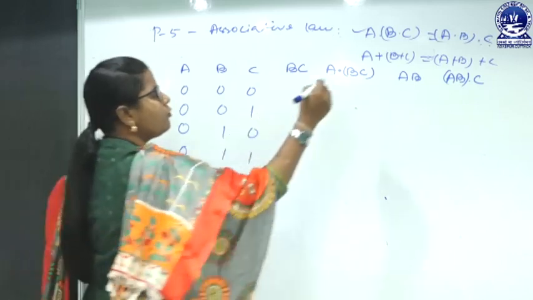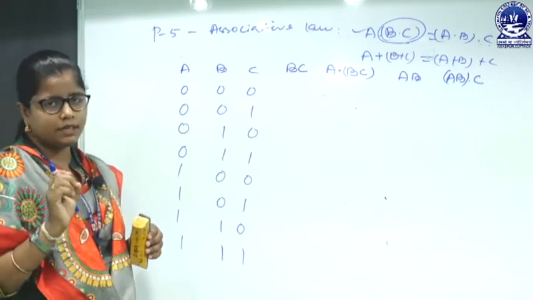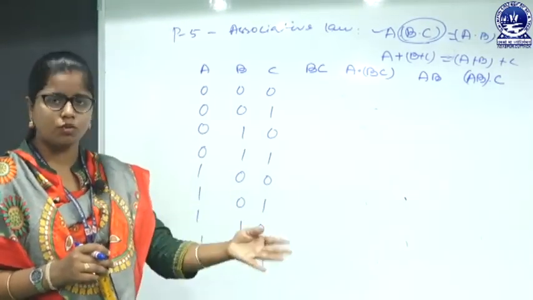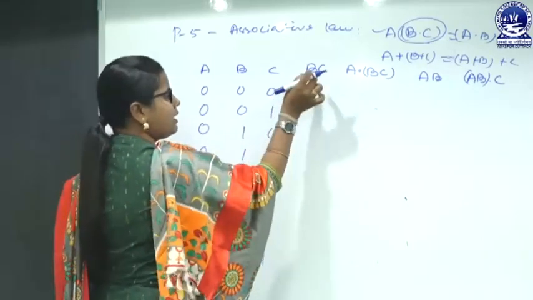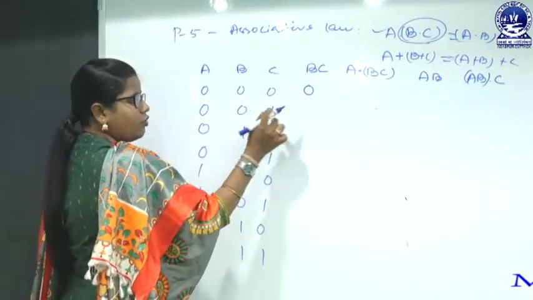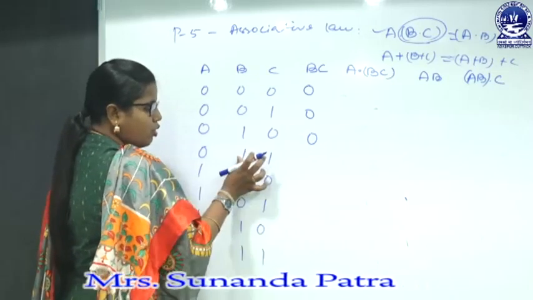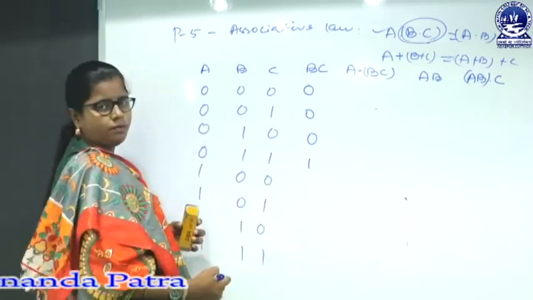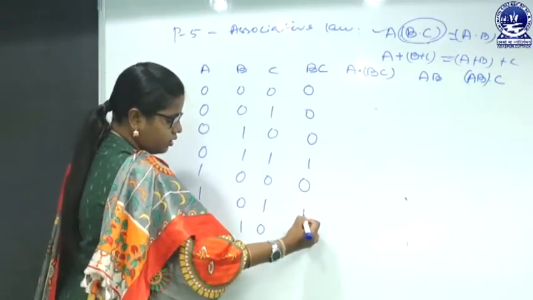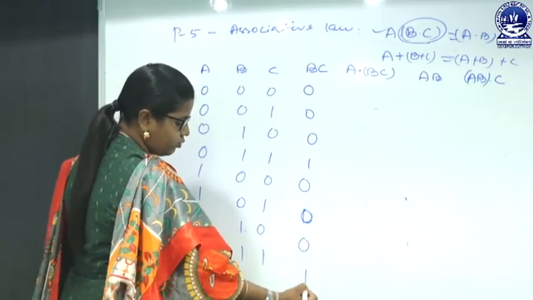First we have to perform these things. We know the operator precedence rule: we evaluate the parenthesis first, then we go further. So B dot C: 0 dot 0 is 0, 0 dot 1 is 0, 1 dot 0 is 0, 1 dot 1 is 1; likewise 0 and 0 is 0, 0 and 1 is 0, 1 and 0 is 0, 1 and 1 is 1.